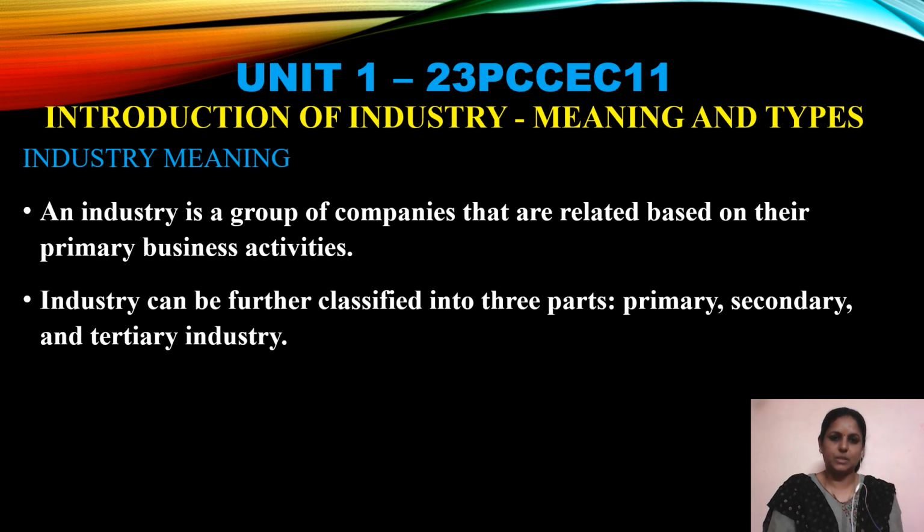What is industry? An industry is a group of companies that are related based on their primary business activities. So, industry can be classified into three parts. First one is primary, the next one is secondary, and the final one is tertiary industry.